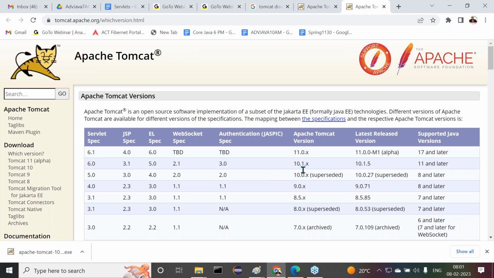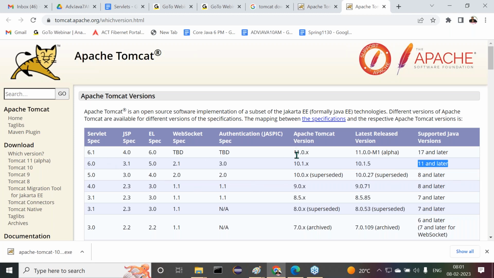Now see this one. Apache Tomcat versions are available here. What version are we getting here? The 10.1.x version. What is that supporting? 6.0. All these things are available there. The latest version is 10.1.5 or something else, okay, leave it. No problem. What Java version is it supporting now? 11 and later. In the sense of 11 and later, is 17 also supported or not? Of course, 17 is supported.